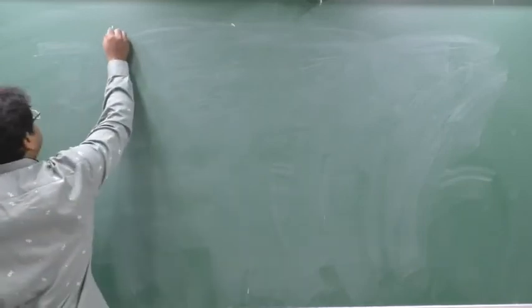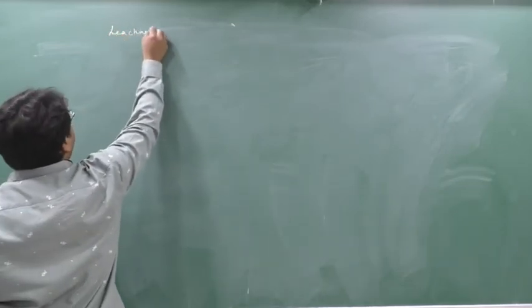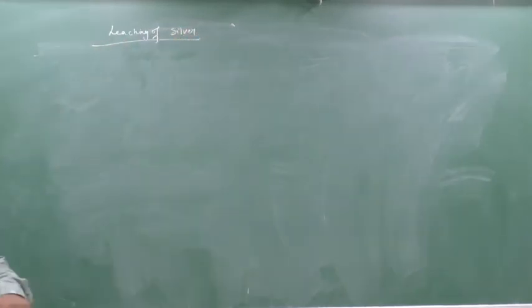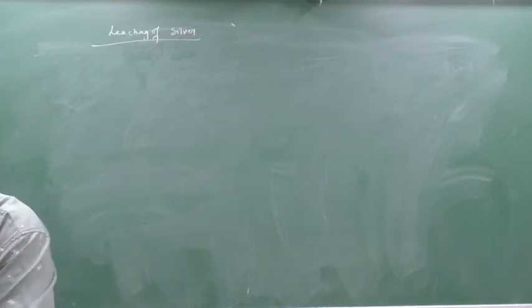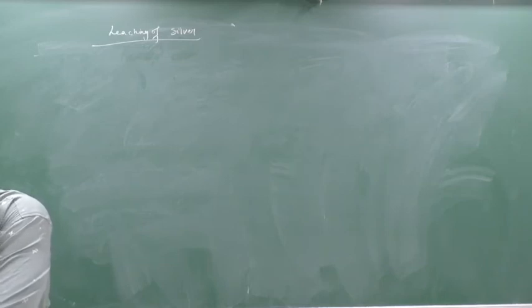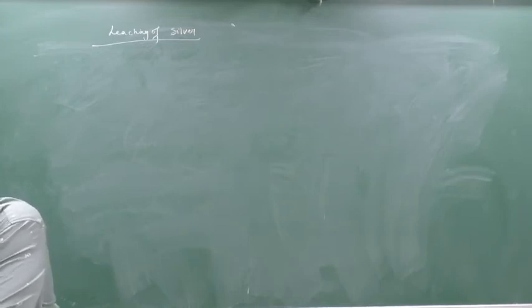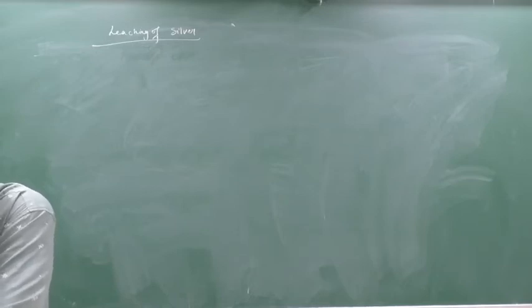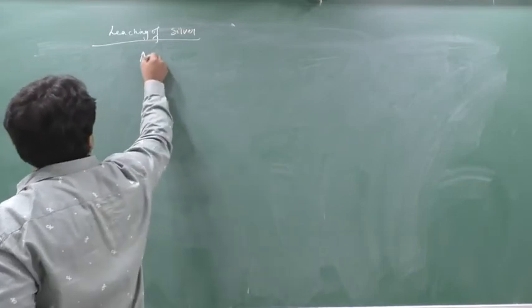Write down, here 2-3 points you write down. Leaching of, first we will see silver. First we will see silver, then we will see gold. Silver and gold exist in the native state. They also exist in other forms: silver also exists as a sulfide, that is Ag2S.